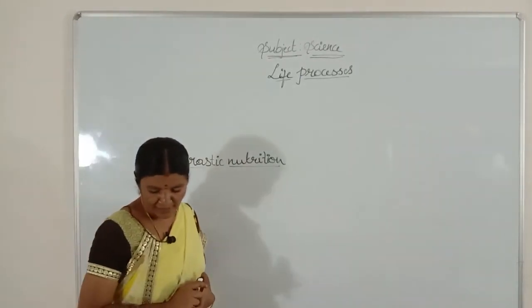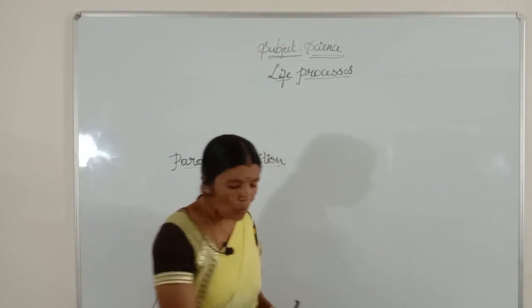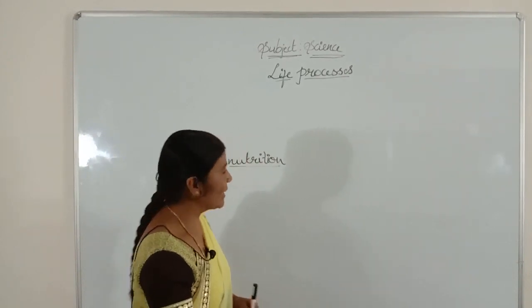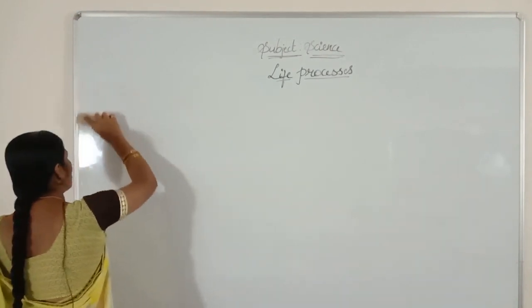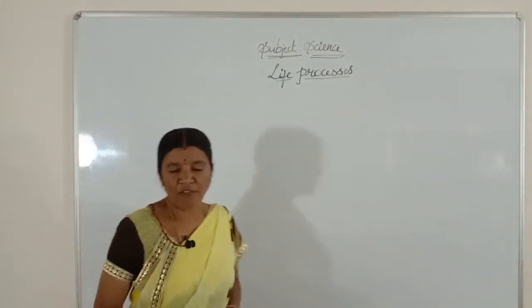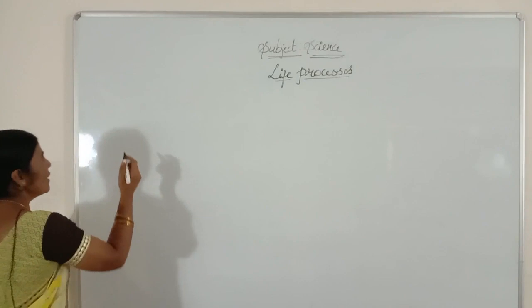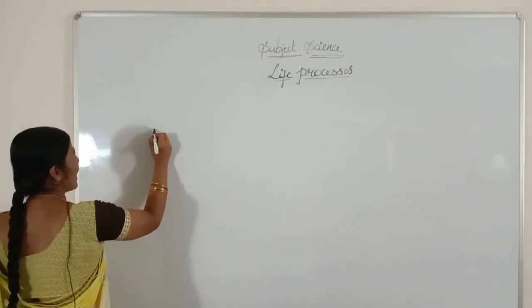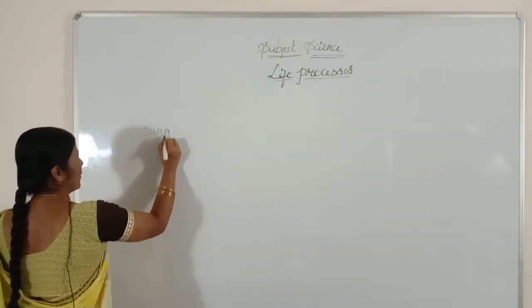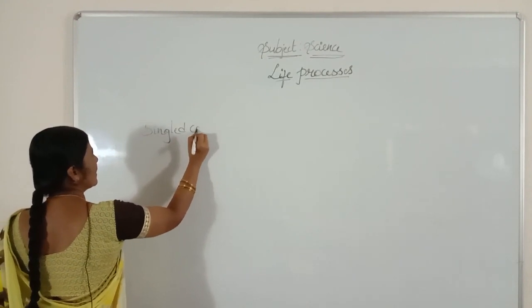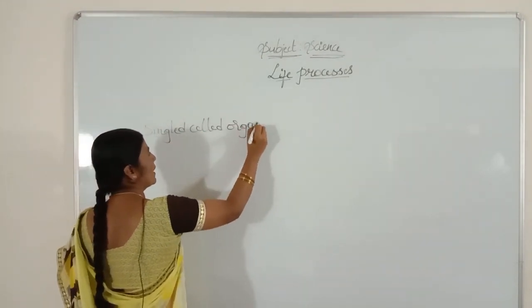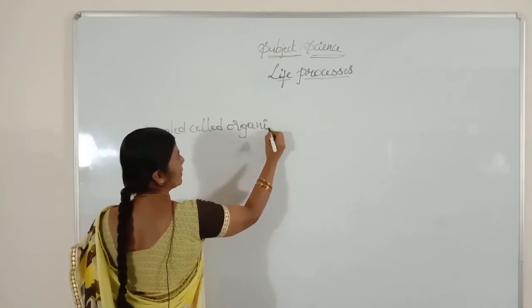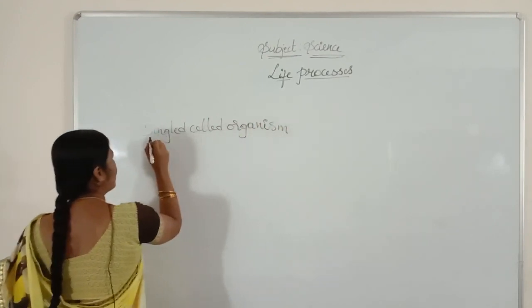Now students, we'll see how nutrition takes place in single-celled organisms. I think you are all familiar with the word single-celled organism. The first that comes to your mind is amoeba.